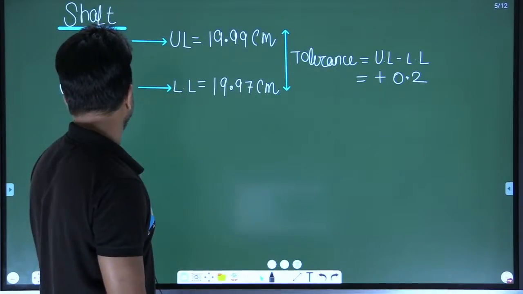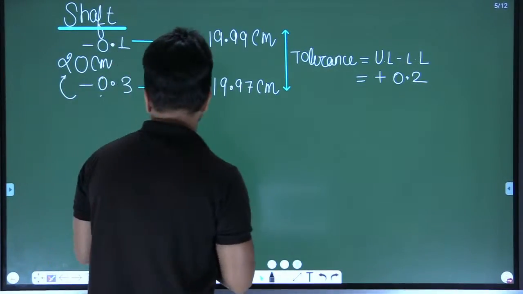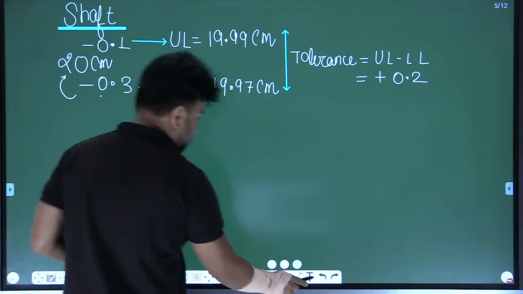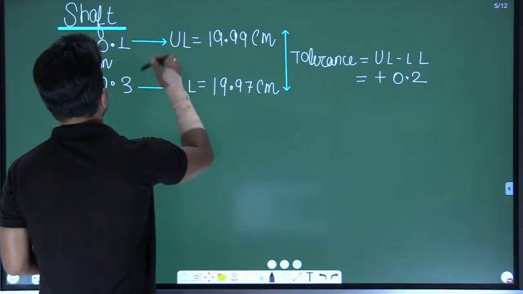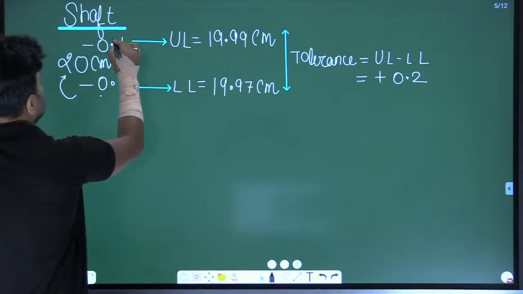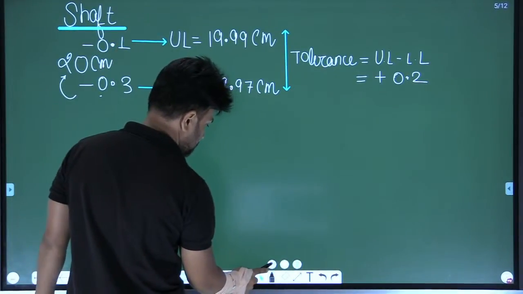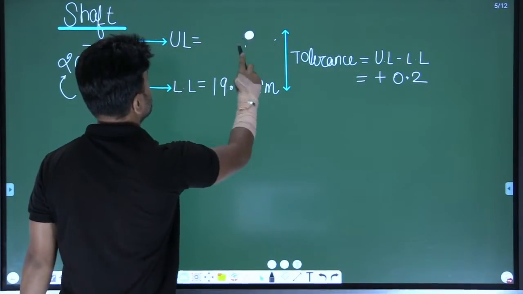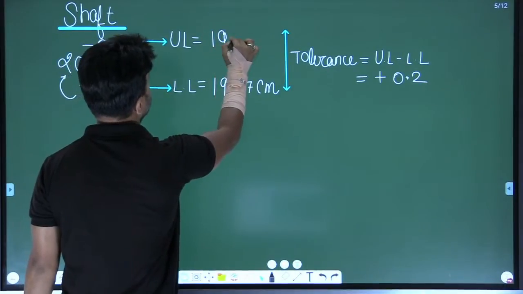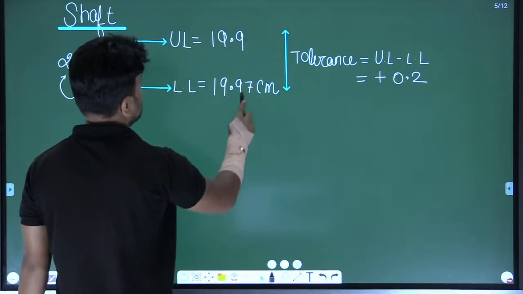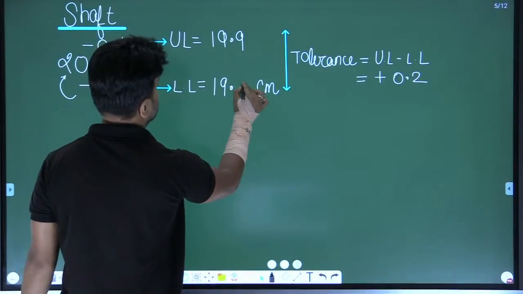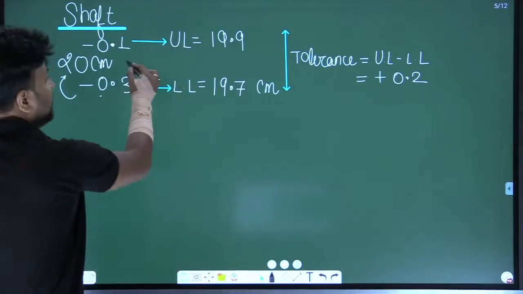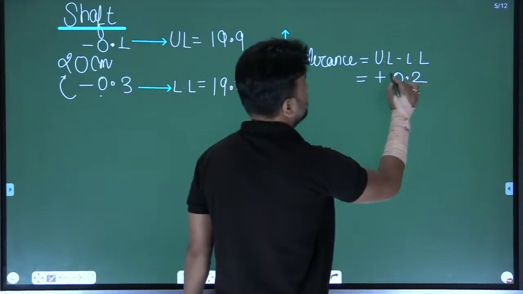Sorry, yes. It's 19.9, right? And it is 19.7. Clear? So here, upper limit minus lower limit comes to what?